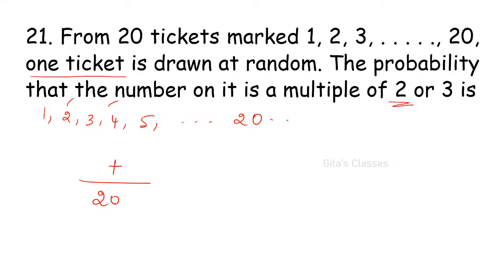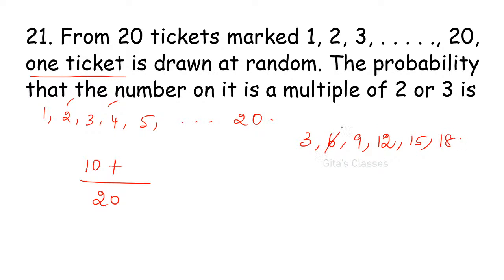Shiva Reddy says 16 by 20, Charita 4 by 5, Nagalakshmi 3 by 20, Kirtika 13 by 20. One second, I'll explain. How many values are multiples of 2? It is 10. Plus, now, multiples of 3: 3, 6, 9, 12, 15 and 18.